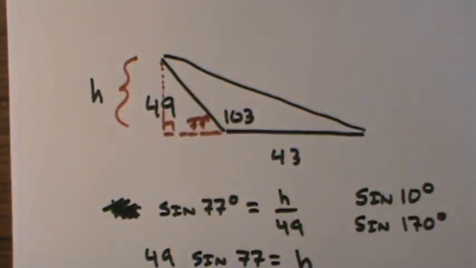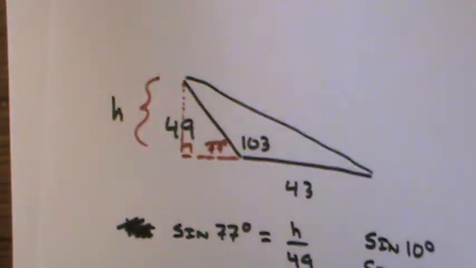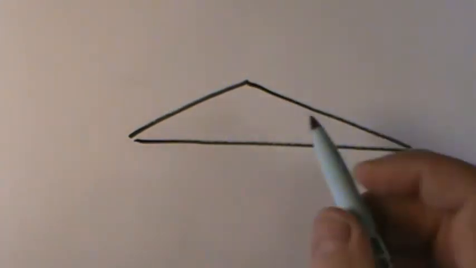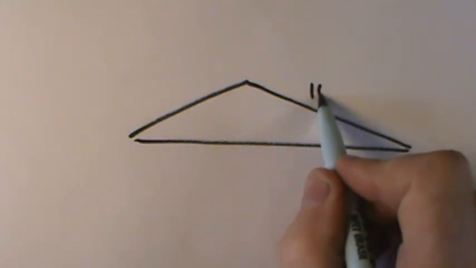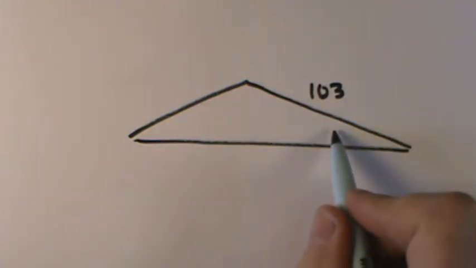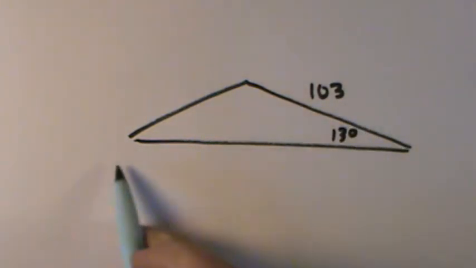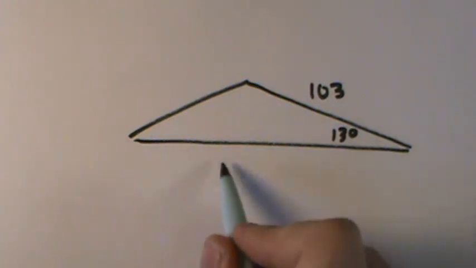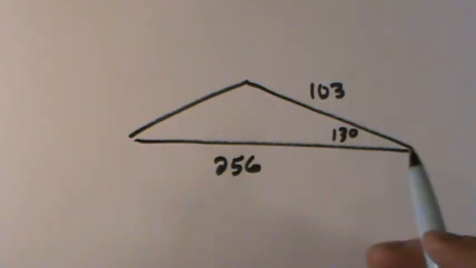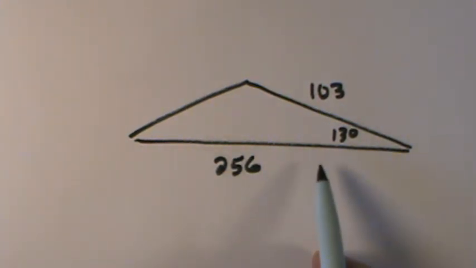Now, the only other thing that you can see as you work through a series of questions tonight for homework, maybe they'll give you the triangle oriented in a different way. So maybe they put it over here where they say that this is 103, this angle is 13 degrees, and this entire length down here is 256. It doesn't really change anything.